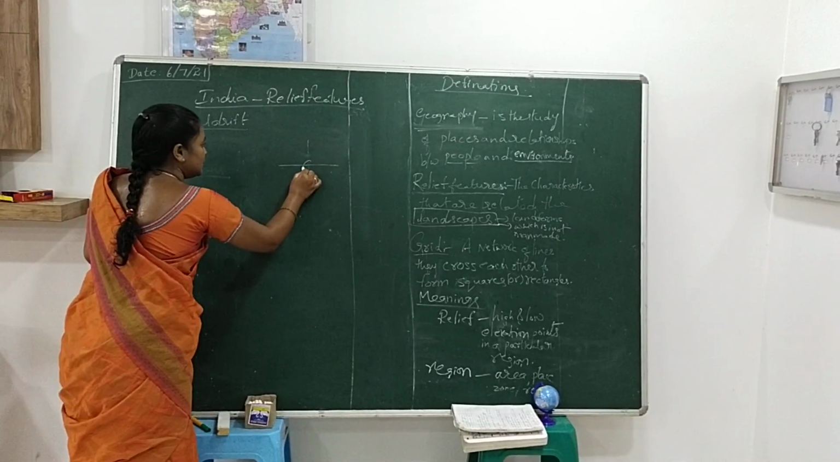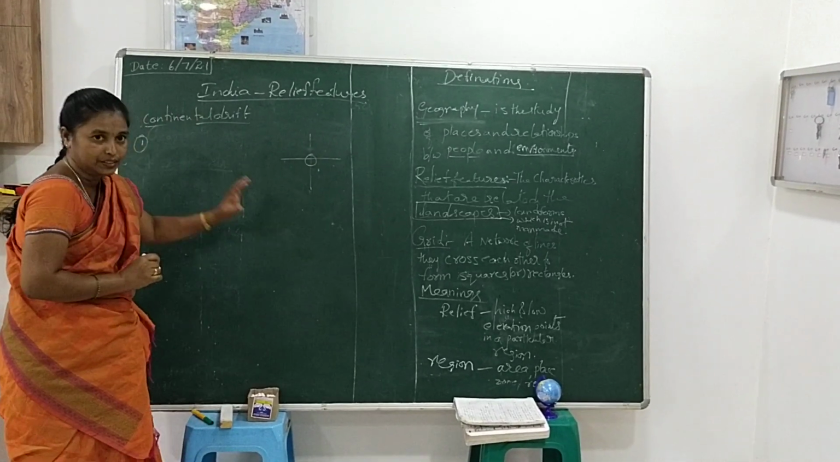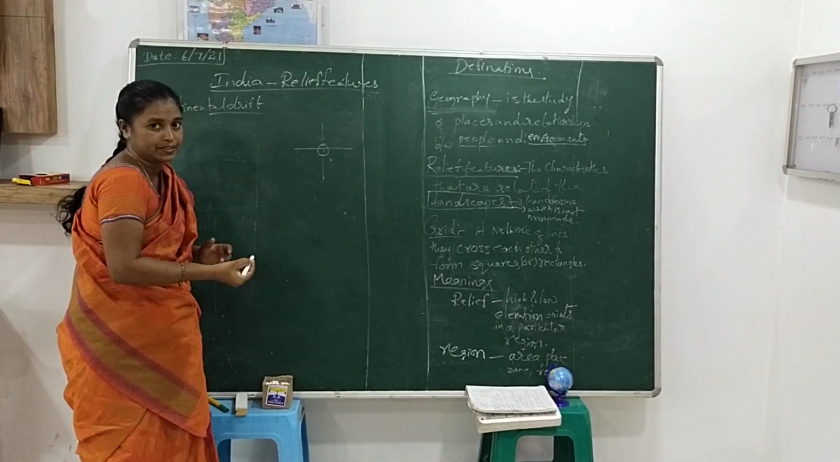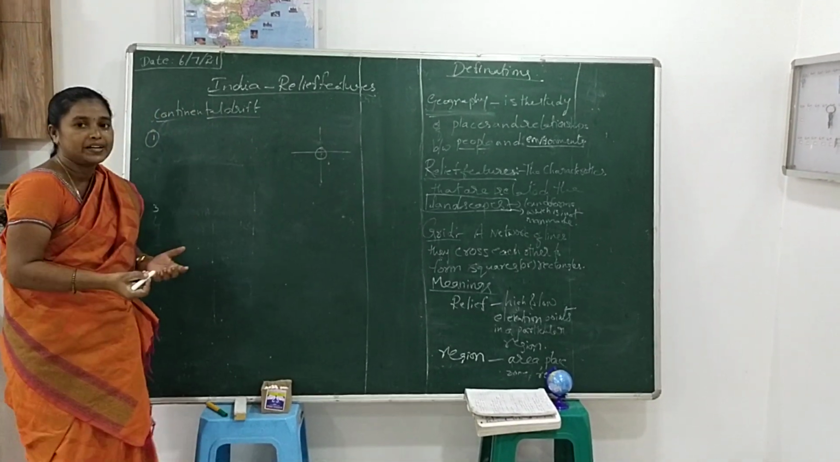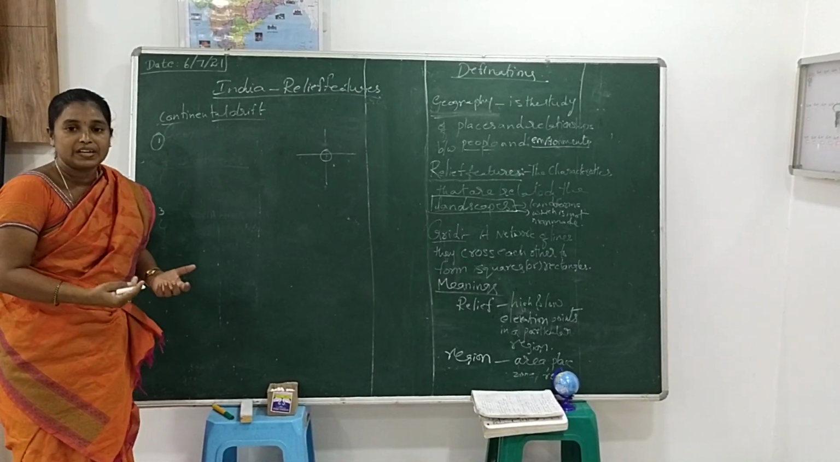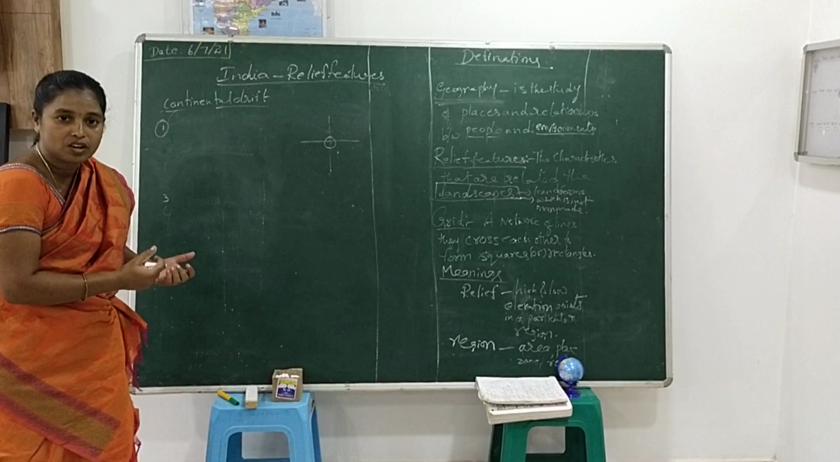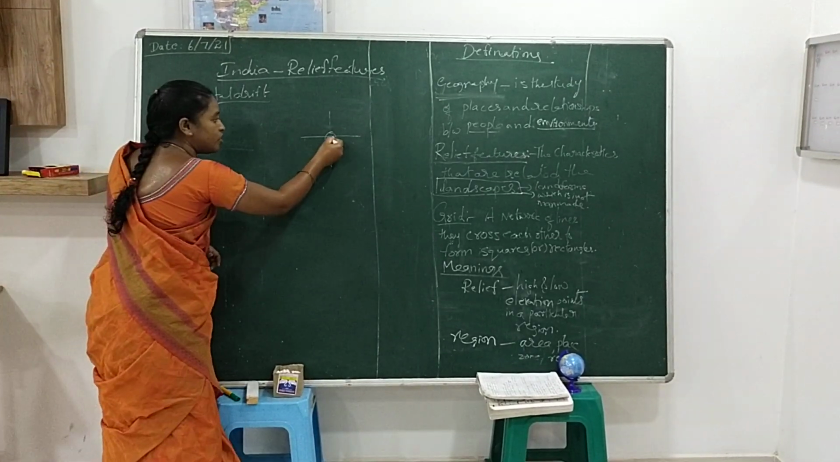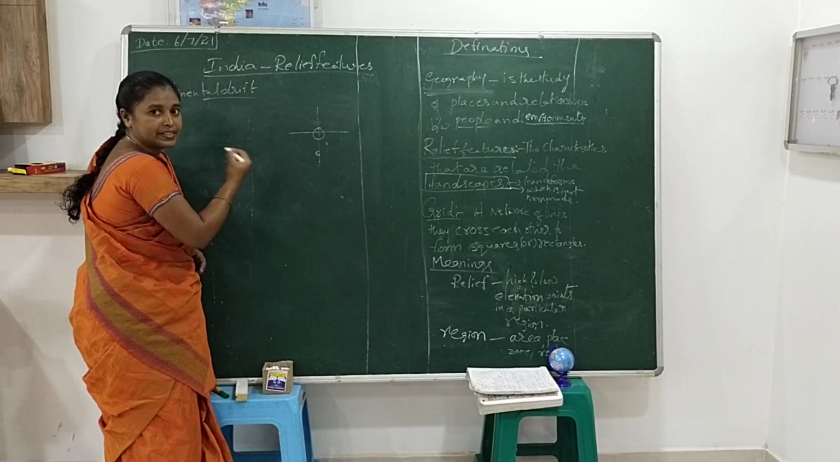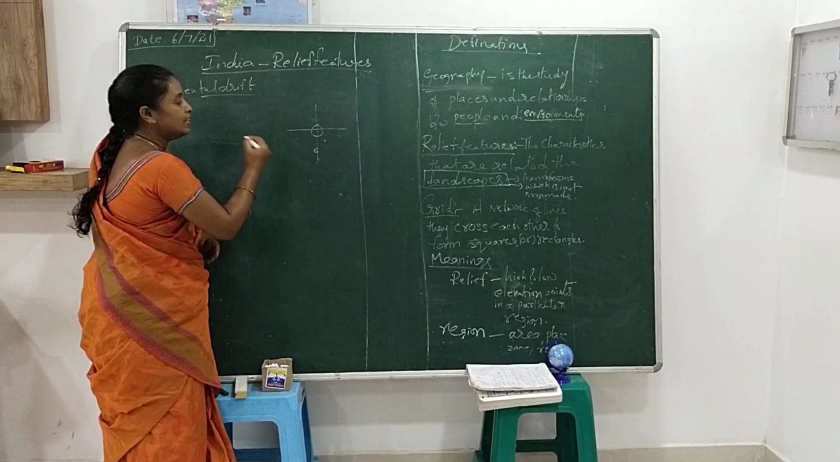For example, this is Asia. Asia means it is a continent. In the continent, what we have to find out? The number of countries there are. Among the countries, where is India? In the Asia continent, India is located in the southern direction.